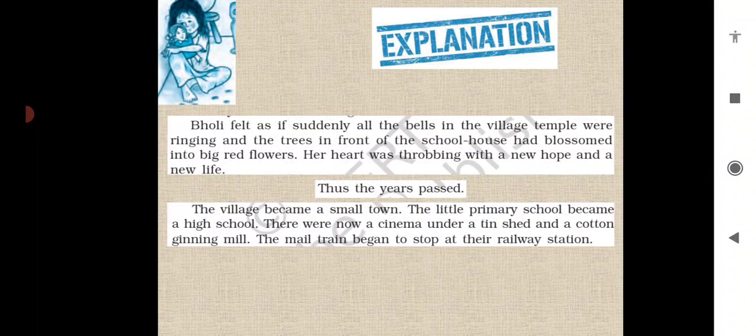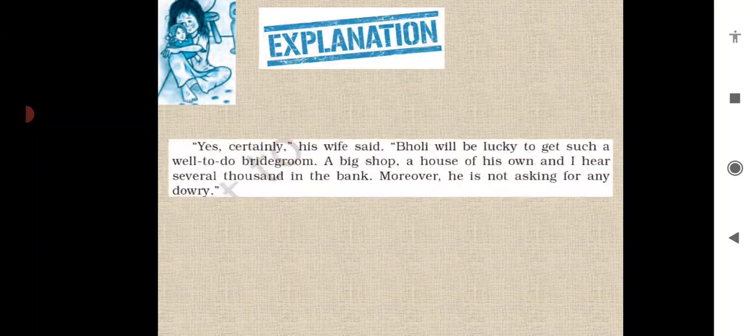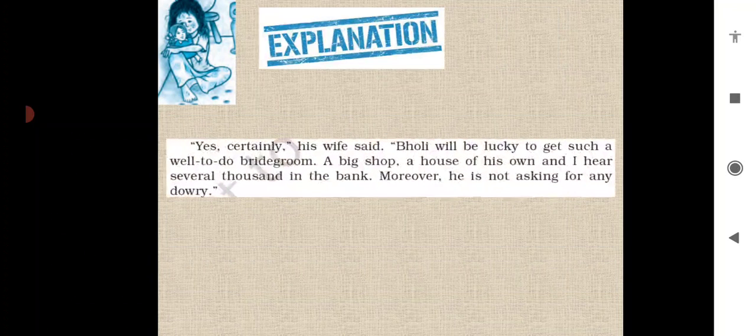And then mail train used to begin, because a mill had come there, so the train also started stopping there. One night after dinner, Ramlal said to his wife, "Then, shall I accept Bisambar's proposal?" So after dinner, Ramlal was discussing with his wife the marriage proposal for Bholi, and he said, shall I accept Bisambar, the bridegroom, his proposal for Bholi? Then his wife replied, "Yes, certainly."